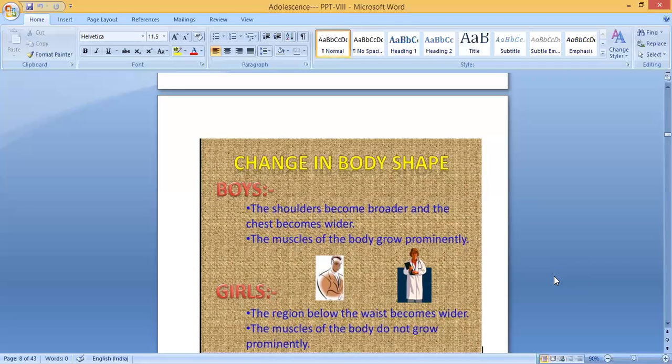For girls, the region below the waist becomes wider. Second, the muscles of the body do not grow prominently. Like boys, they will not get very strong muscles. So this is the change in body shape.